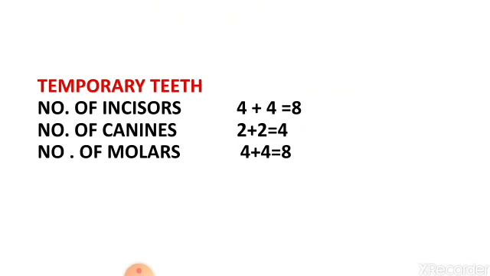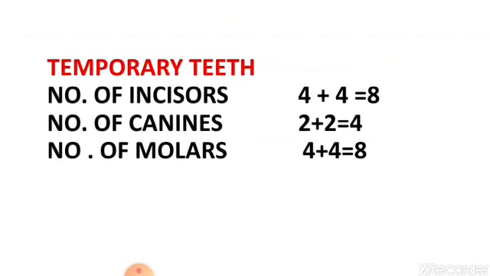Temporary teeth, milk teeth, means a total of 20 teeth. The number of incisors is 4 on the upper jaw, 4 on the lower jaw, total 8. Number of canines, 2 on the upper jaw, 2 on the lower jaw, total 4. And number of molars, 4 on the upper jaw and 4 on the lower jaw, total 8. They don't have premolars. The babies do not have premolars and they have a total of 20 teeth.